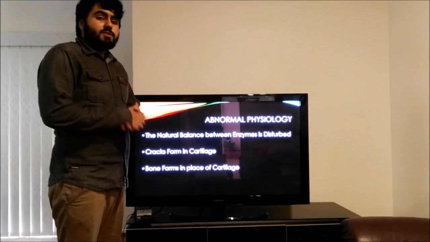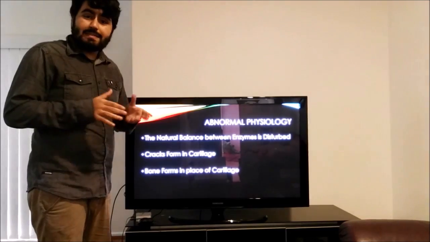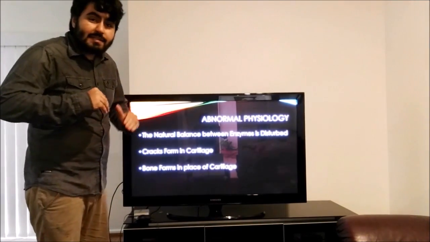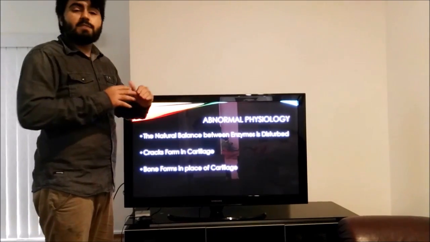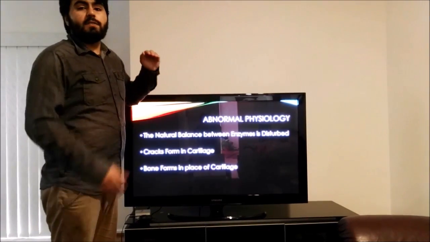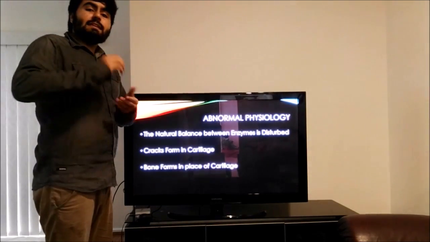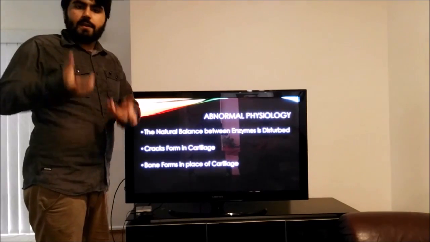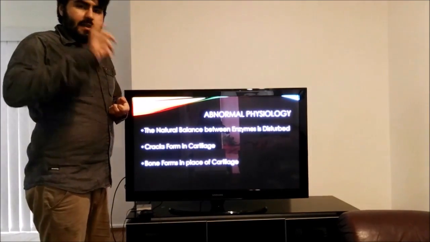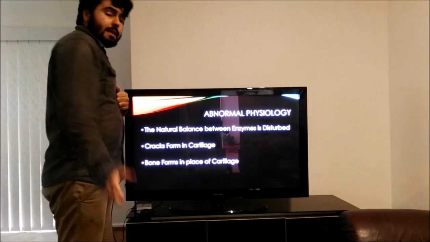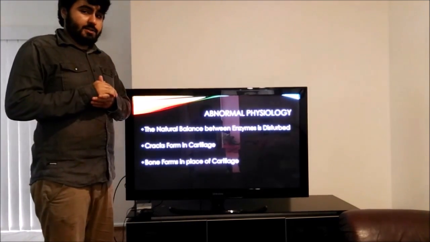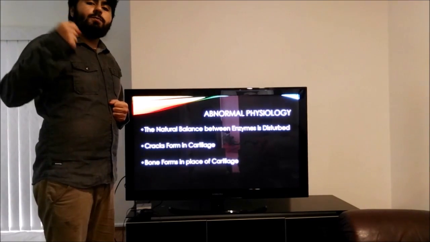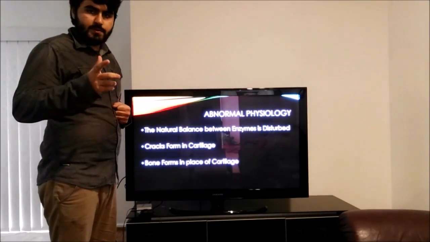Now, in abnormal physiology of the osteoarthritis condition, this natural balance of enzymes is disturbed. The activity levels of the degrading enzyme are much higher than that of the building enzyme. The result is a decrease in the volume of cartilage and damage to the cartilage, including gaps, fibrillations, and holes. The lack of cartilage causes a decrease in the cushioning effect, causing more force to be exerted on the bones.